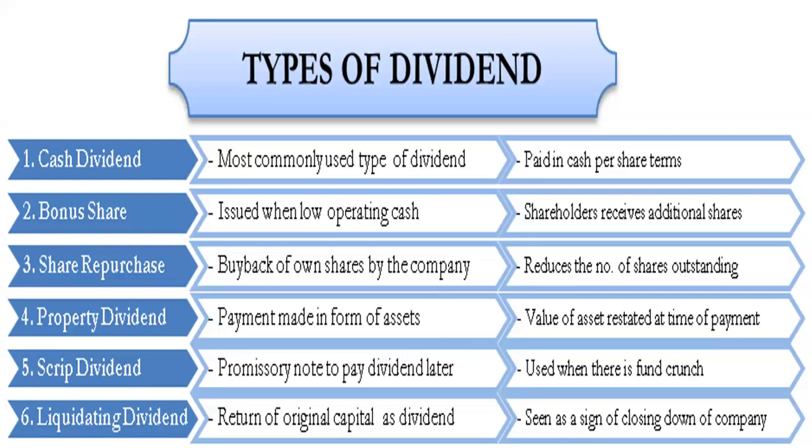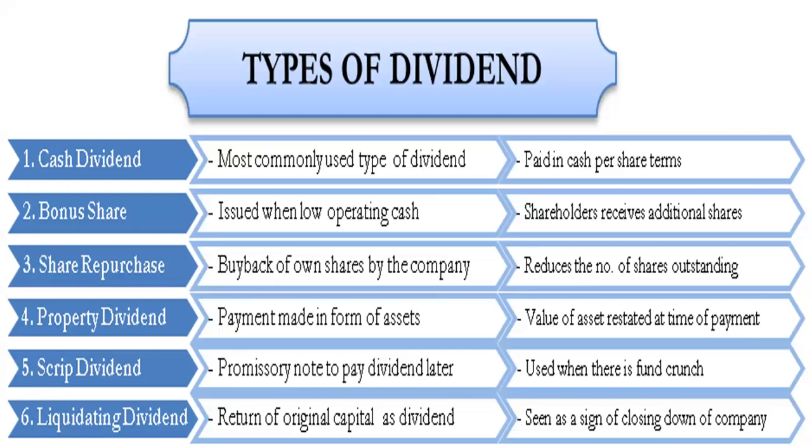Next comes scrip dividend. In case of scrip dividend, a promissory note stating that the dividend will be paid later is given from the company to the shareholders. It is used when there is a cash crunch, where the company's earning is not enough, and so they provide a promissory note where it is clearly mentioned that the dividend will be paid later.